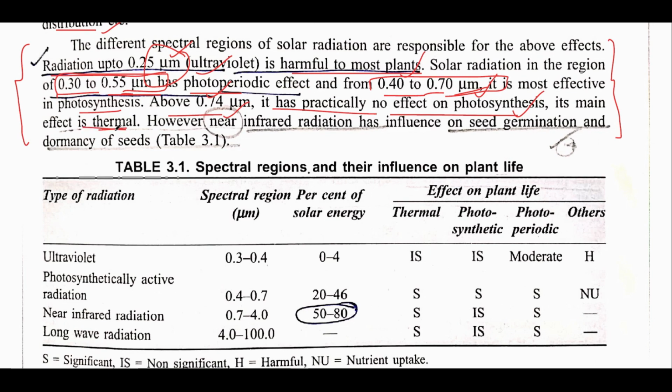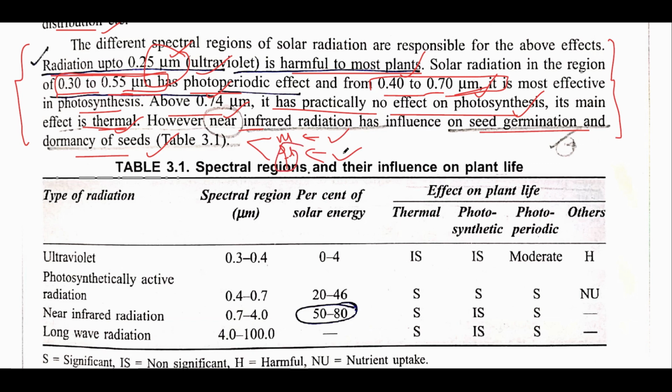It is mainly a thermal effect. Above 0.7, this is near infrared, and it has a basic influence on seed germination and dormancy of the seeds. This is a very important line. And you might also have read in weed management that there are two kinds of radiation: one is near red and one is far red. Far red light leads to dormancy, and near red promotes growth or germination.